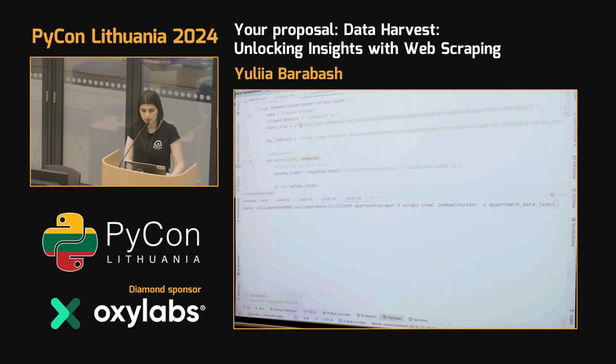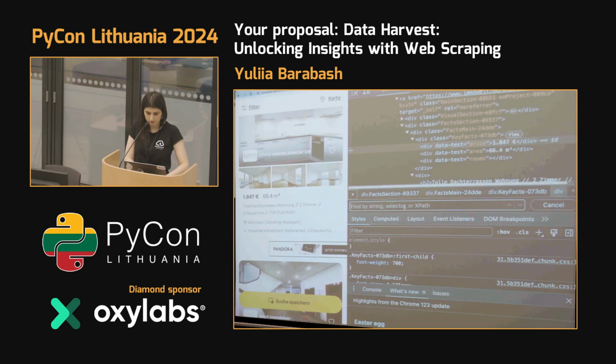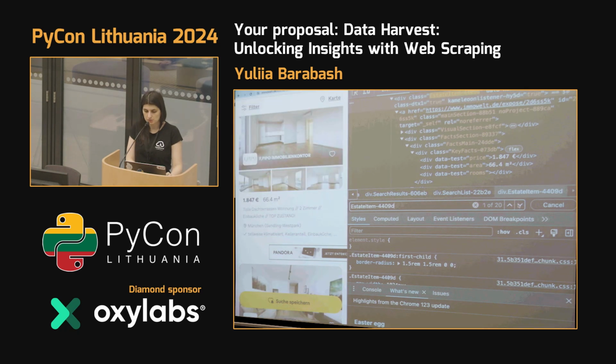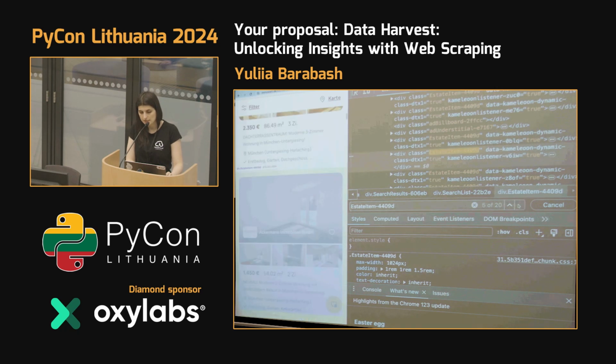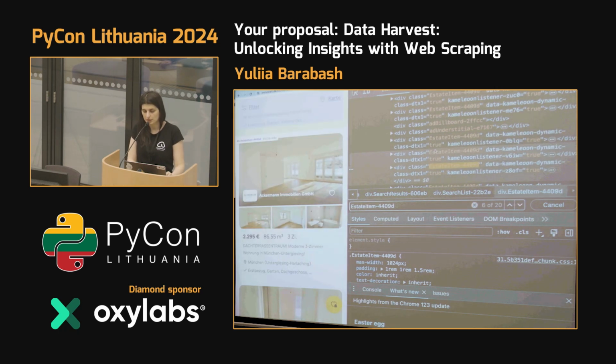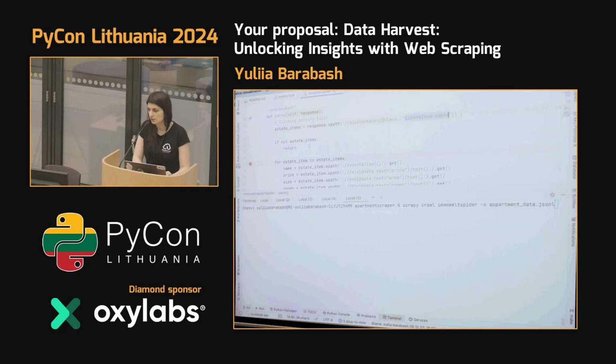So first of all, when we run this command, the crawler will send a request to the start URL. After that, we will receive our response. We will parse our page. It means we will search for all these items. If we search this state item here, we can see that we have 20 items, because there are 20 divs with this class value. And additionally, as we have pagination, we want to go through all the pages.